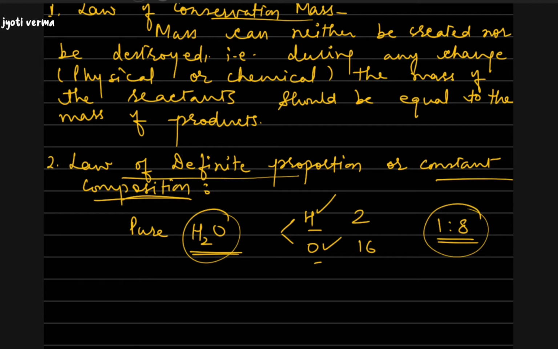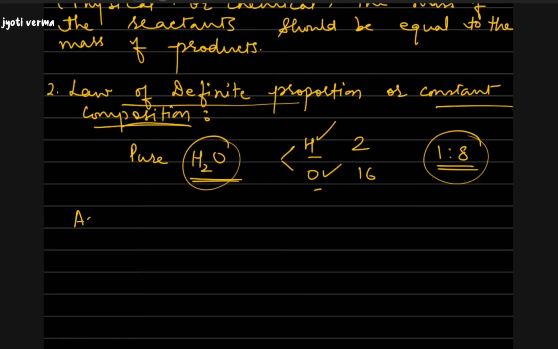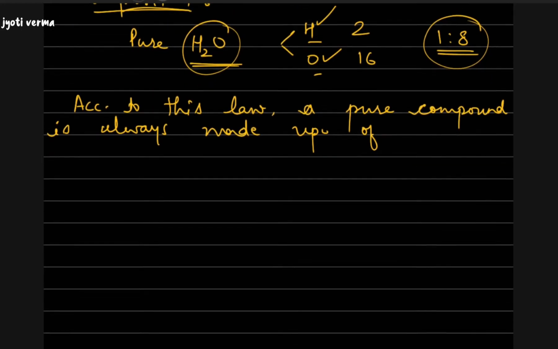So what does this law of definite proportion or constant composition state? According to this law, a pure compound is always made up of the same elements combined together in a fixed ratio by mass.